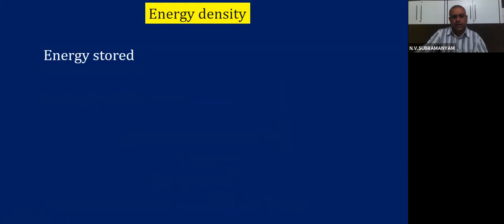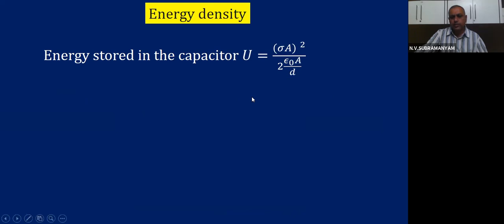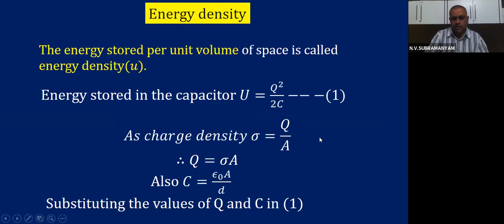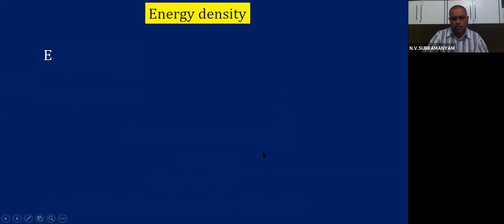Then we get the energy stored in the capacitor. U is (sigma A) whole square divided by 2 epsilon 0 A by D. This you saw already. Just try to see here. In the place of Q, sigma A will come, that is (sigma A) whole square. In the place of C, epsilon 0 A by D will come. I hope the substitution is clear.